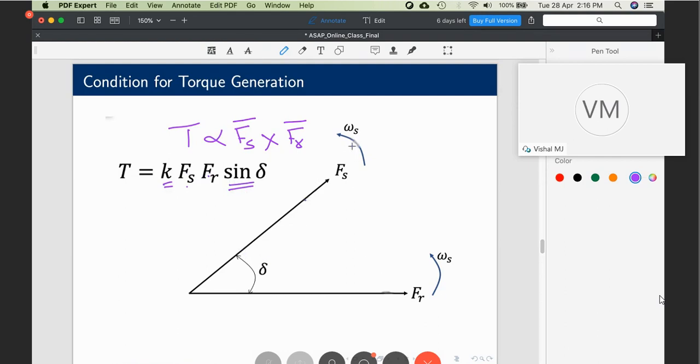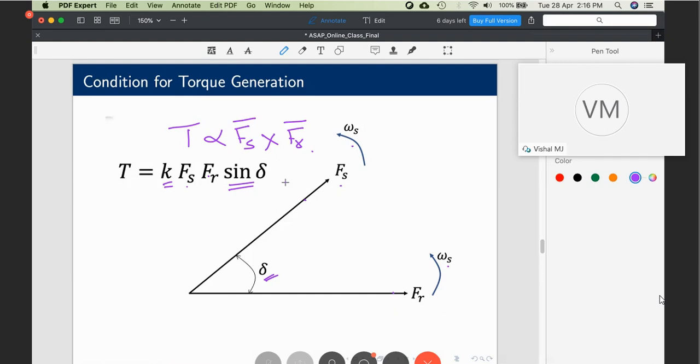Remember, they both are rotating at synchronous speed during steady state. What is the condition for constant torque? Delta must be constant. That is, if I look from Fr, the Fs should be stationary. The two fields must be stationary with respect to each other. That is the condition for torque production.